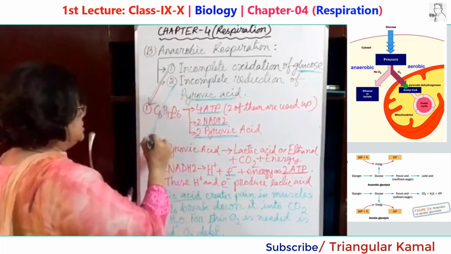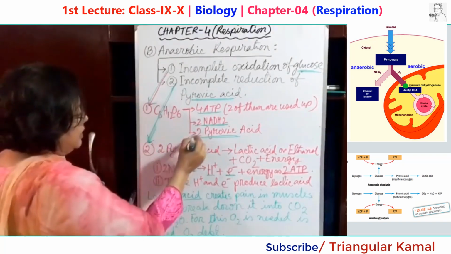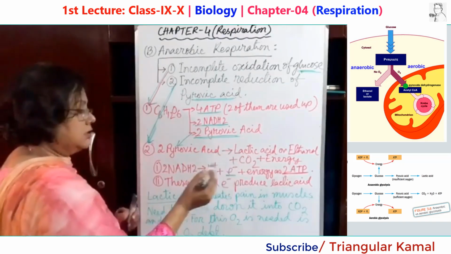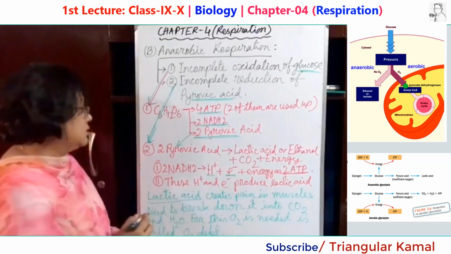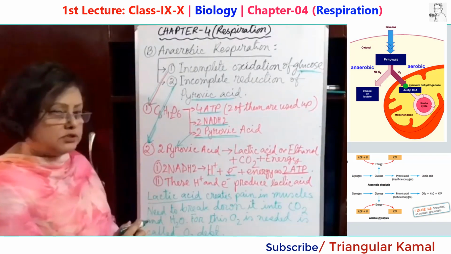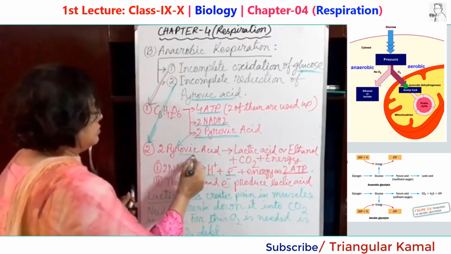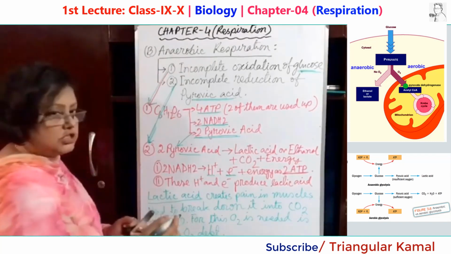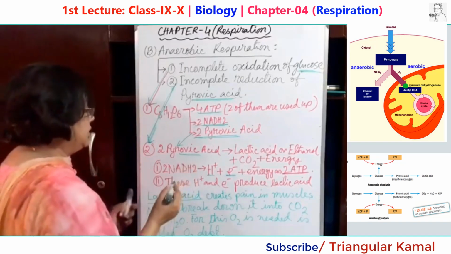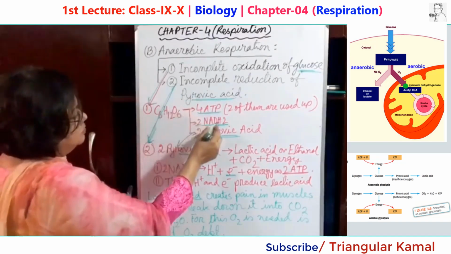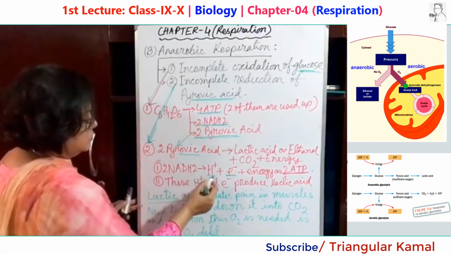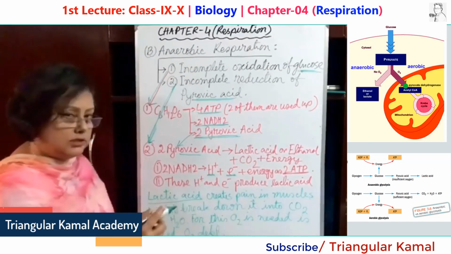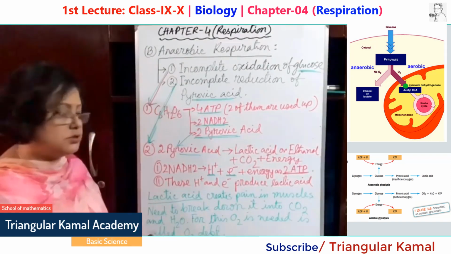So let's see what occurs in step 2. Here the pyruvic acid produced has to break down into lactic acid or ethanol plus carbon dioxide plus energy. So it also occurs in the cytoplasm in the absence of oxygen. That's why pyruvic acid cannot be completely broken down to produce more energy. So it is partially divided here. So what is happening here? The NADH2 produced in the first step has to break down into proton, electron plus energy as 2 ATP. Here the final production of energy is produced and the amount is 2 ATPs.